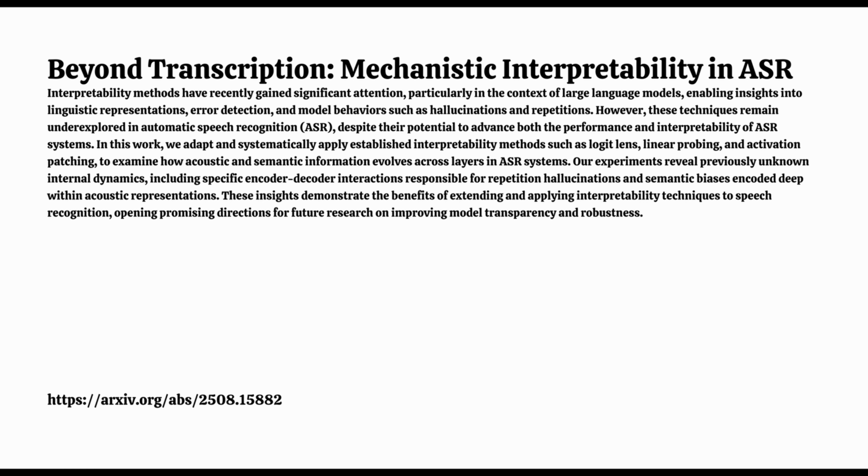The probability score for the actual chosen word stays pretty low until around layer 20 in both models. So it's quite uncertain early on. Seems that way, but after layer 20, the confidence shoots up, especially in the last 3 layers. Interesting. Is there a specific point where it locks in? They looked at the saturation layer. That's the first layer where the top prediction matches the final output and stays the same from then on. They found this tends to happen earlier in Whisper compared to Qwen2 audio. Giving us a window into the decision timeline.